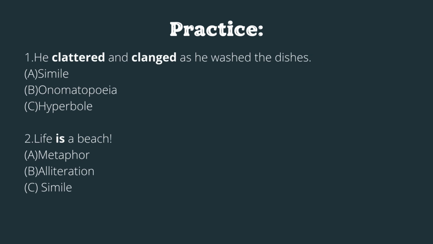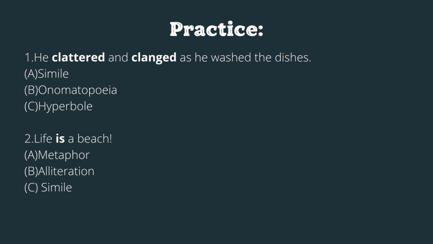All right, let's practice together. Number 1. He clattered and clanged as he washed the dishes. Things you should look at are the ones in bold. Clattered and clanged. Clattered means the sound of hard objects striking each other. Clanged, series of metallic sounds.